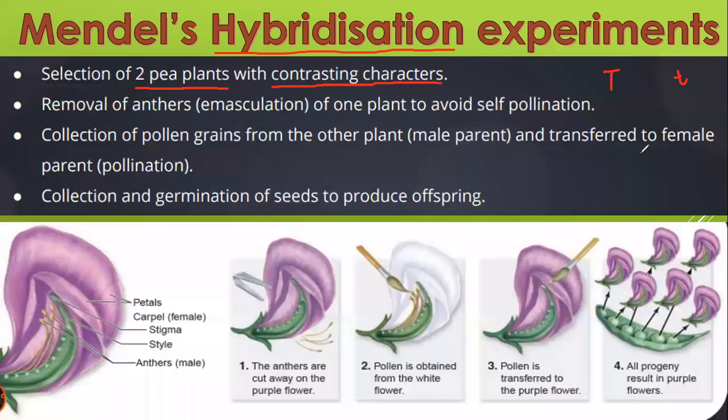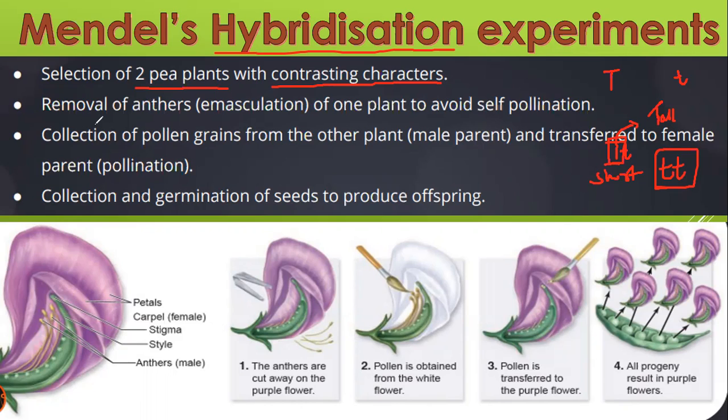If we are talking about capital T, small t, there is a dominant allele, right? Capital T is a dominant allele present. So the plant will exhibit that dominant allele only. That is, the plant will be tall ultimately. But if it comes as small t, no dominant allele, the only gene present in this particular trait is small t. So the plant will be short or dwarf in nature. Clear? So Mendel selected 2 plants with contrasting characters.